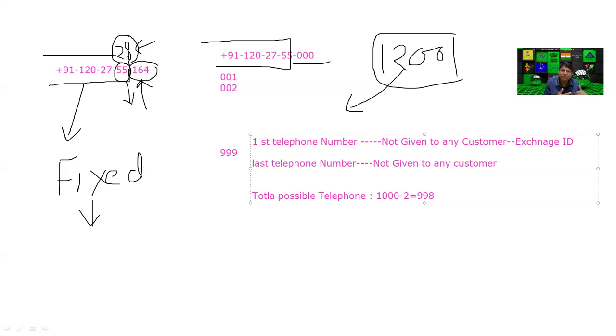You can say this is the first telephone number. This is not given to any customer. It is especially reserved for the exchange ID. So by programming, we allow permission, and then it is possible to switch customers to communicate with each other. Now the last telephone number. The purpose of the first telephone number is the exchange ID. The last is the broadcast ID.